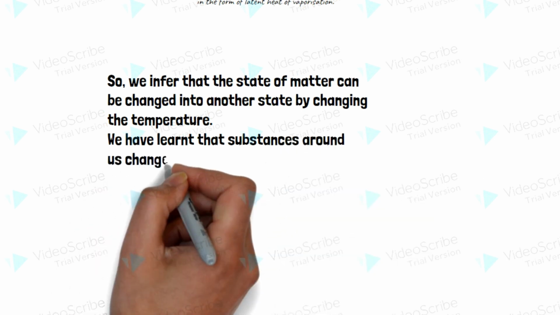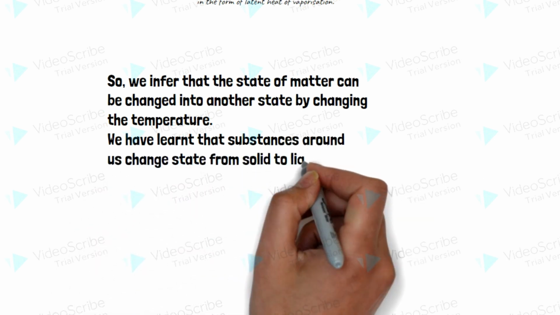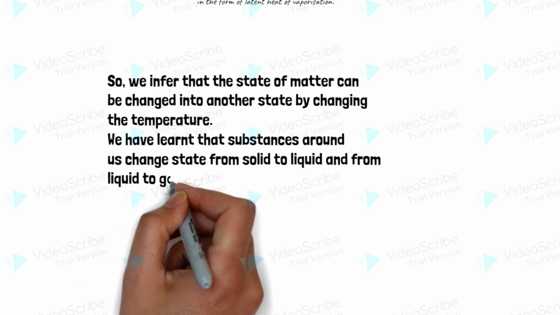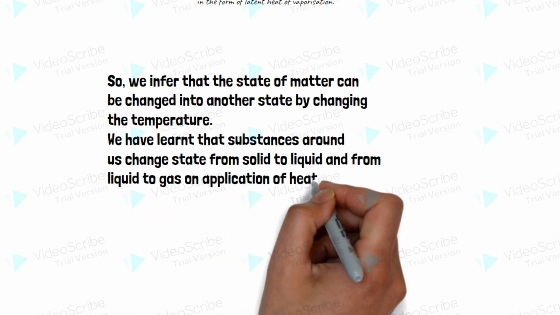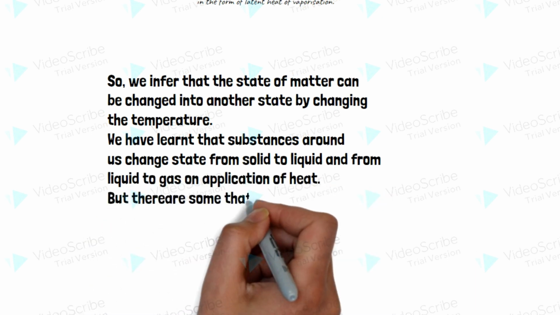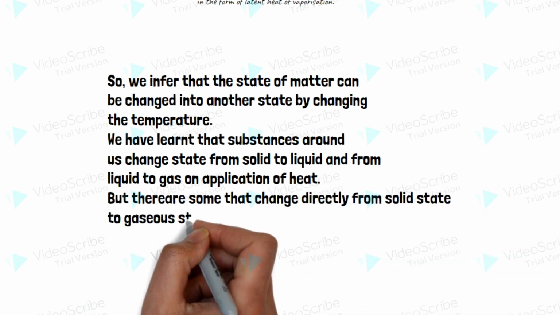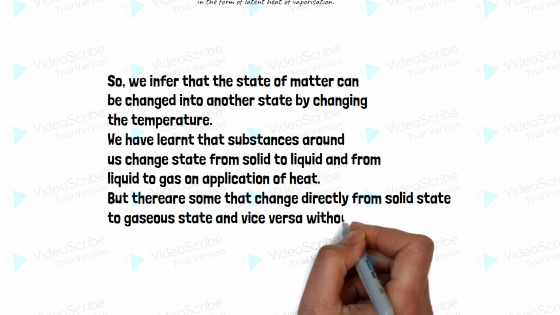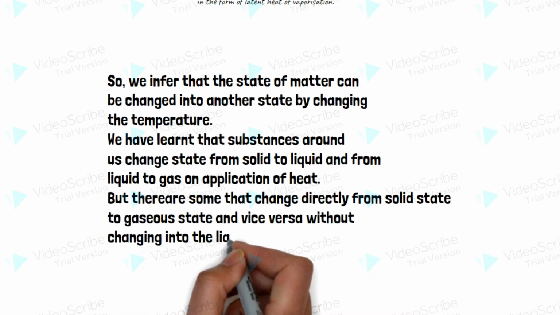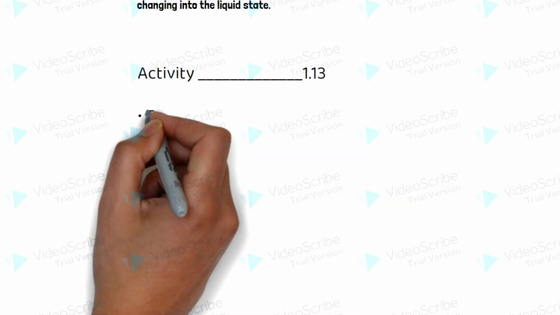We have learned that substances around us change state from solid to liquid and from liquid to gas on application of heat. But there are some that change directly from solid state to gaseous state and vice versa without changing into the liquid state. Activity 1.13.